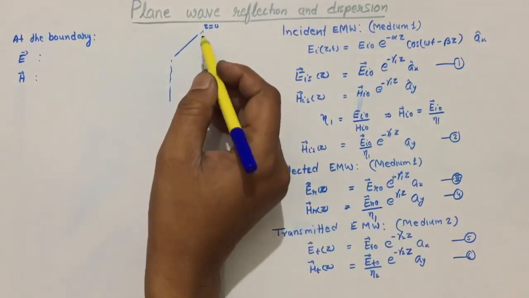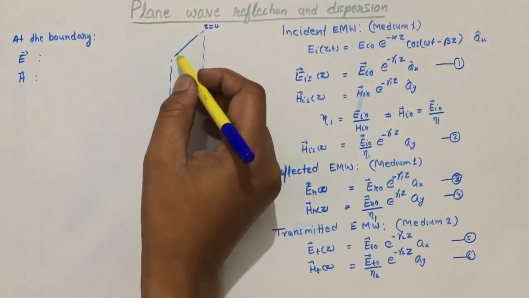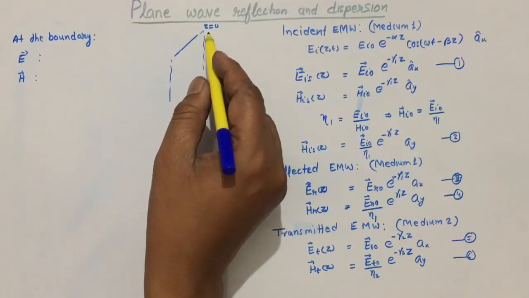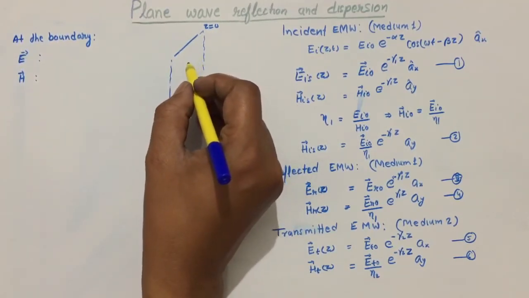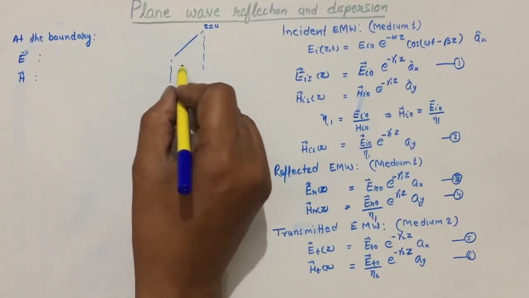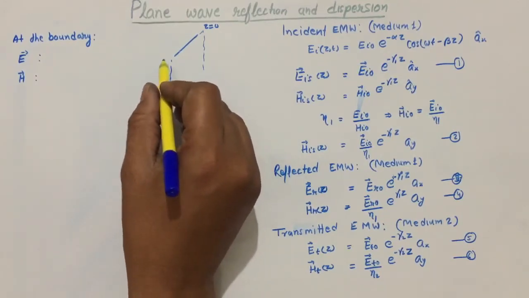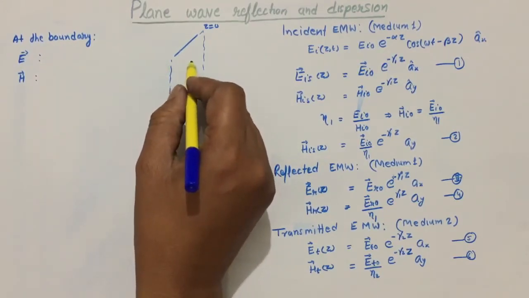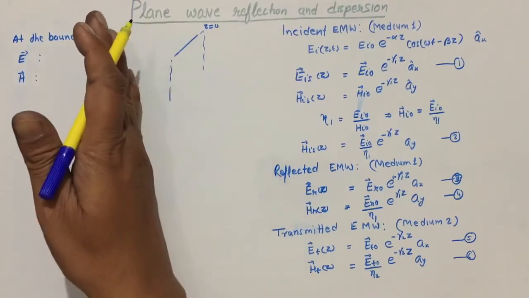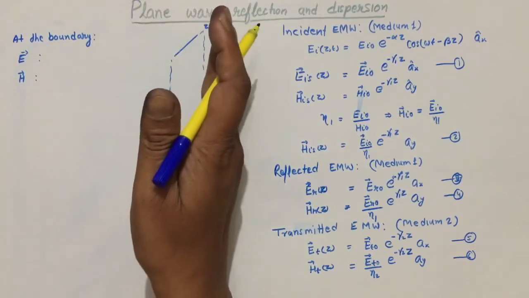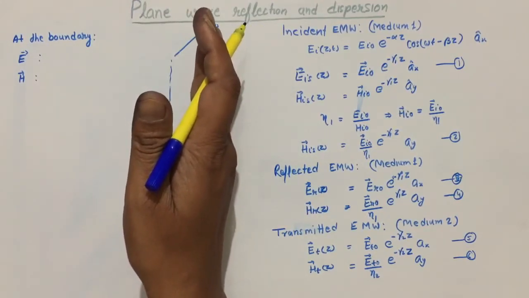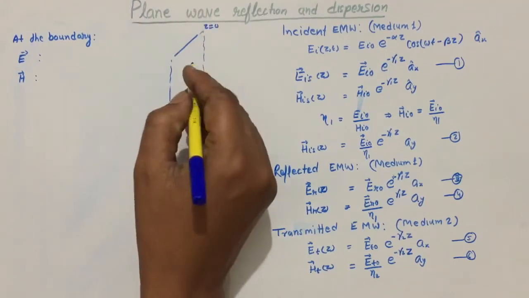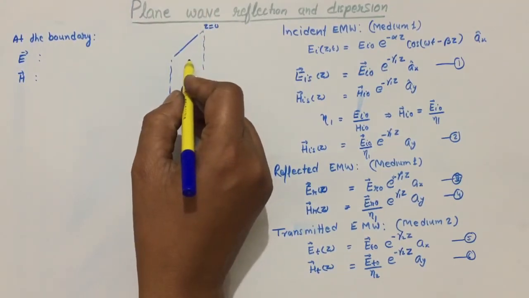It is assumed that the surface is lying at z equal to 0 and it is source free. In that case, the tangential component of electric field in medium 1 will be equal to the tangential component in medium 2 when it is lying at the boundary.